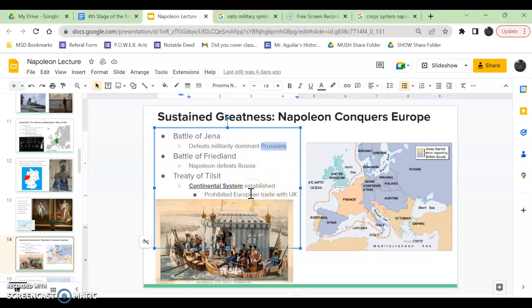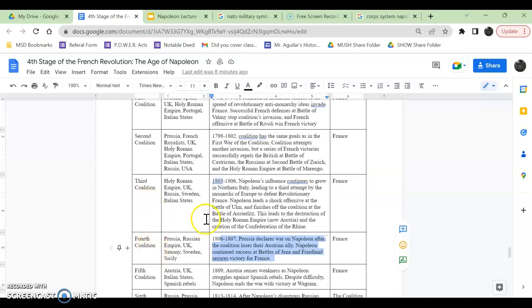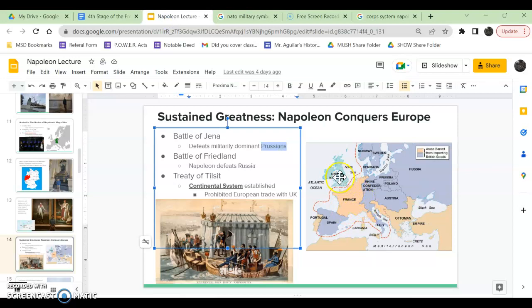So from Napoleon's perspective, he's like, the only reason Europe keeps declaring war on me, not one time, not two times, not three times, but four times, is because the British keep giving everyone money to fight me. And he's not wrong. The British are bankrolling all these people. Like for the War of the Fourth Coalition, Prussia and Russia are like, maybe we shouldn't do it again because he keeps winning. But the British are like, come on, let's just try it one more time. I'll give you like a million pounds or whatever. And they're like, oh, okay, I'll do it for a million. So in a way, Napoleon is right that the British keep bankrolling the enemies of France to attack France.